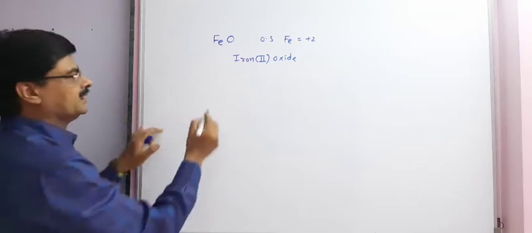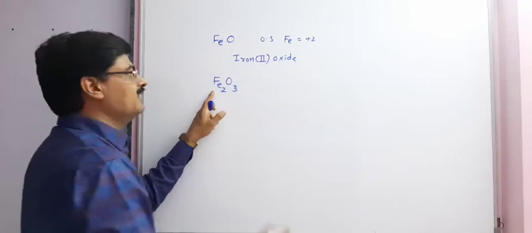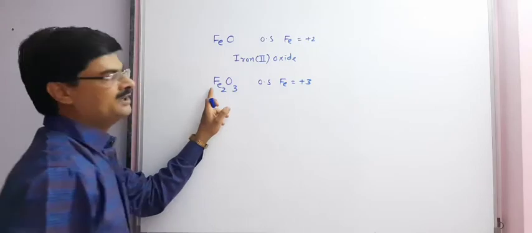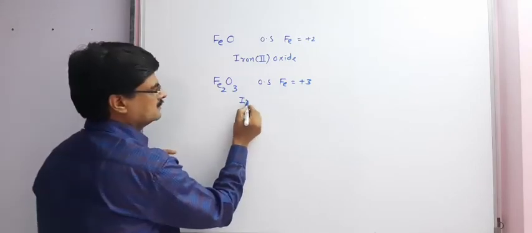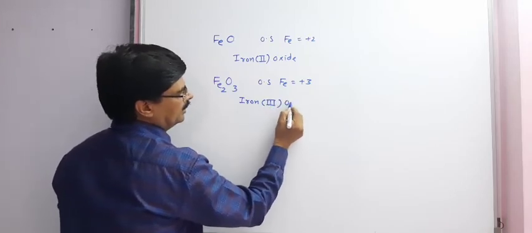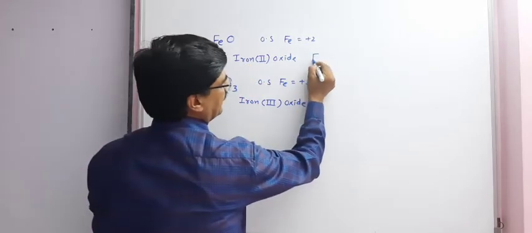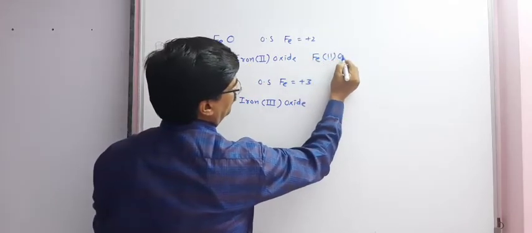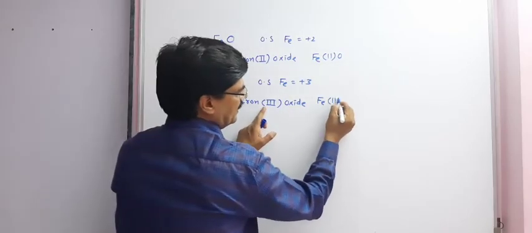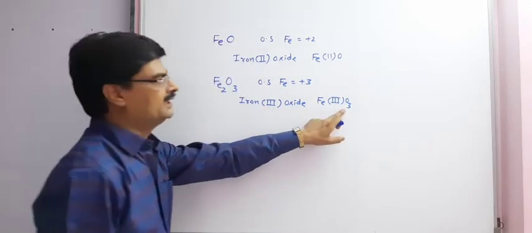Same way Fe2O3, in which the oxidation state of Fe is +3. So this can be written as iron(III) oxide. And formula wise we can write Fe(III)2O3. This is the formula.